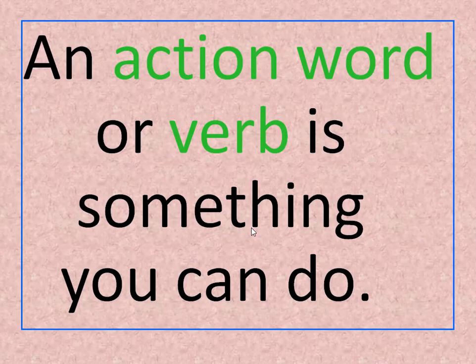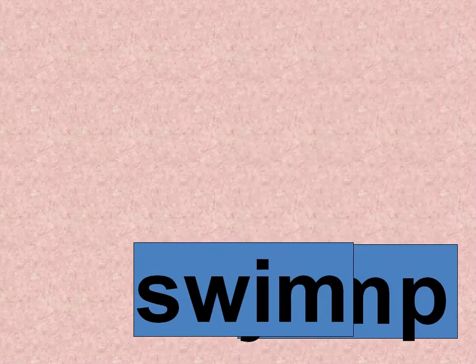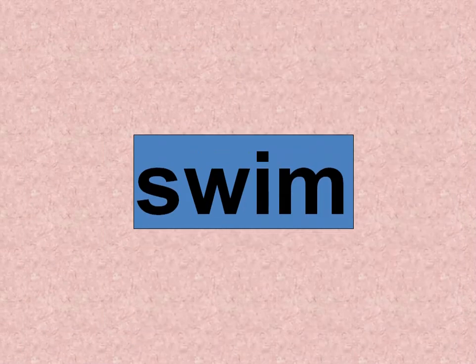Let's revise. An action word or a verb is something you can do. We have studied verbs and we know that verbs are something you can do, like run. I can jump. Ali swims. We can swim. Muhammad and Ali swim.